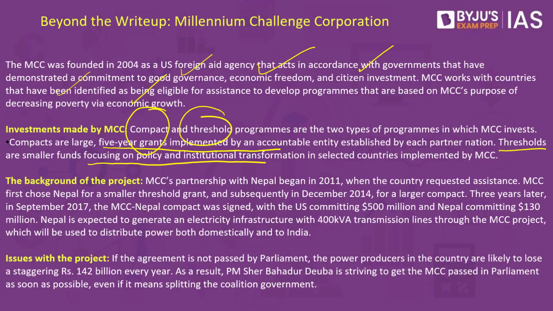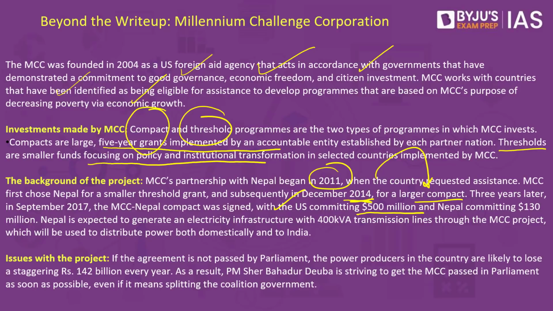Now, with respect to Nepal specifically, this is not the first time that MCC has given a grant to Nepal. Their first grant, in fact, was in 2011, which was a threshold grant, that is for a small scale project. But then in December 2014, they decided to give a larger compact grant to Nepal. So an offer was made from the US side of committing $500 million to Nepal, which was expected to generate electricity infrastructure in Nepal.